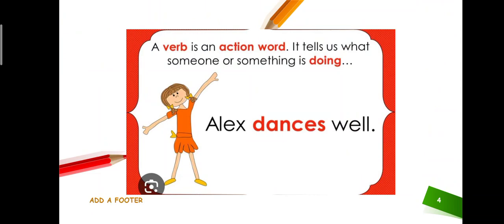First of all, we are talking about action words. Who is the verb? It tells us what someone or something is doing. Just like in this picture, what you are watching, this girl is trying to dance. So how can we say that Alex dances well? Dances is the verb. What does Alex do? Alex dances. Whenever we are talking about any action, that is the verb.